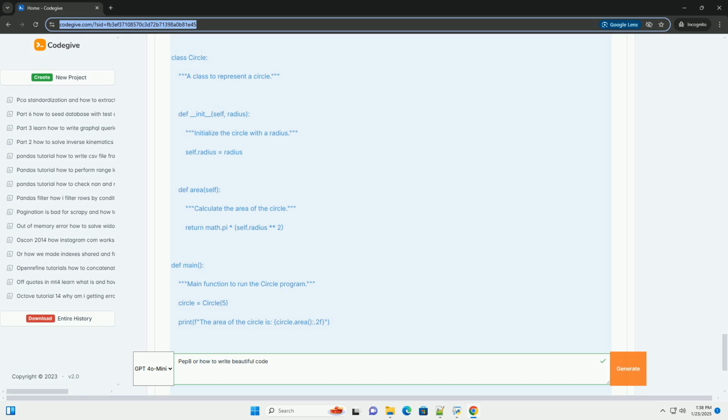Example code. Here's a complete example demonstrating many of the PEP 8 guidelines. Conclusion. Following PEP 8 guidelines will help you write clean, readable, and maintainable Python code. It's worth taking the time to familiarize yourself with these conventions, and tools like flake8, pylint, or black can help automate the checking of your code against these standards. Happy coding!